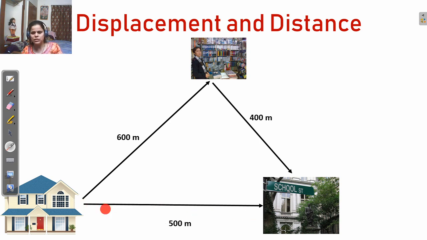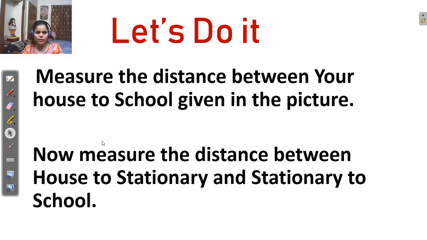The first distance is the shortest distance, and the second way is the longest distance. Understand? So just now you measured the distance from the house to the stationery shop and from the stationery shop to the school.